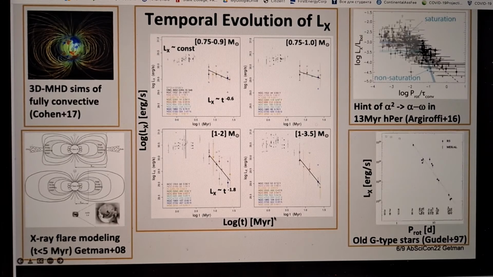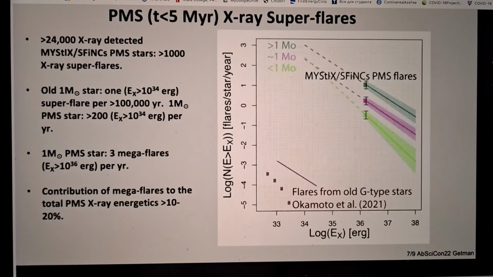And the slopes are similar, so we find here that for this mass and age range, many stars actually already developed radiative cores. They're only partially convective. And so at this stage, it's more likely that the turbulent dynamo transforms to a solar type alpha-omega dynamo. So now I switch and I mention large flares that the previous two presenters talked about so much.